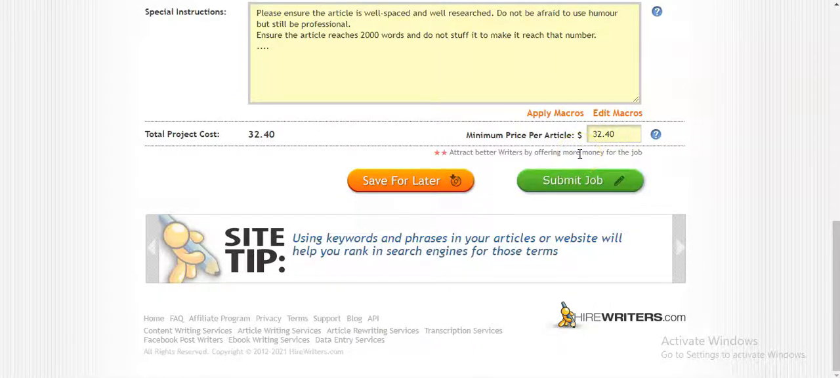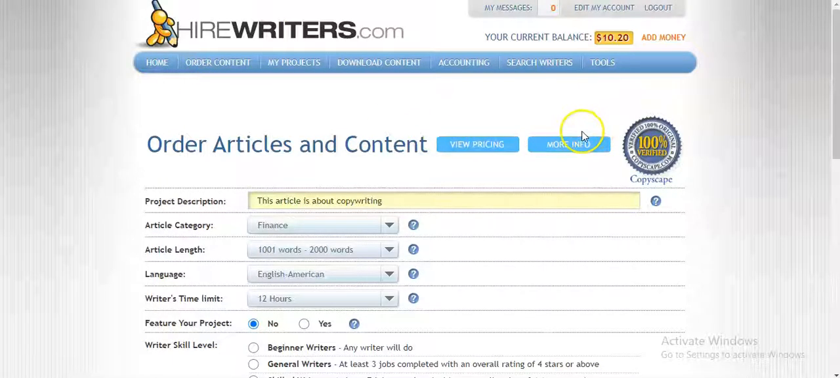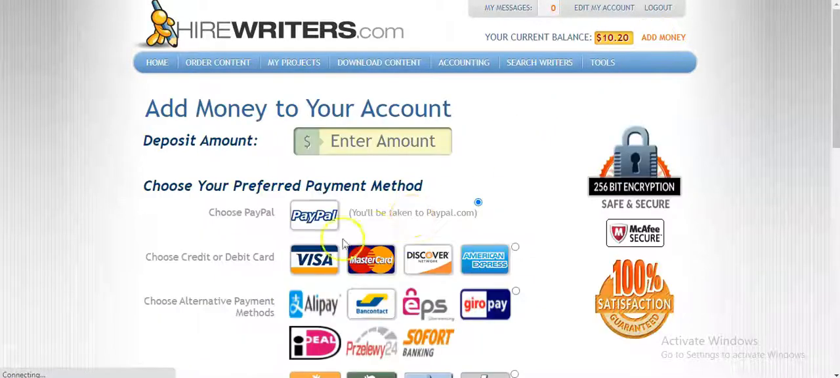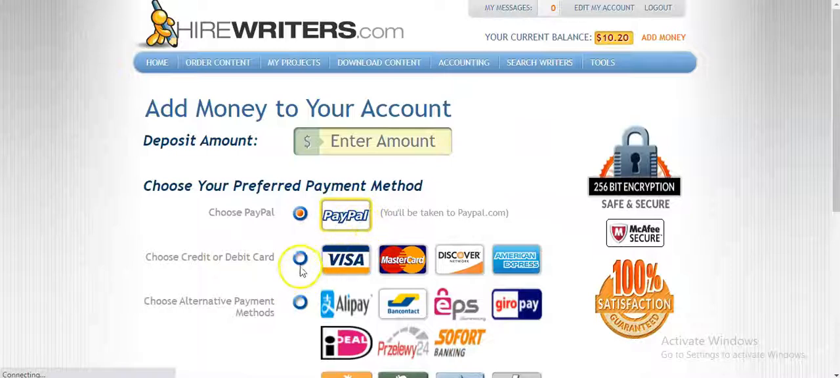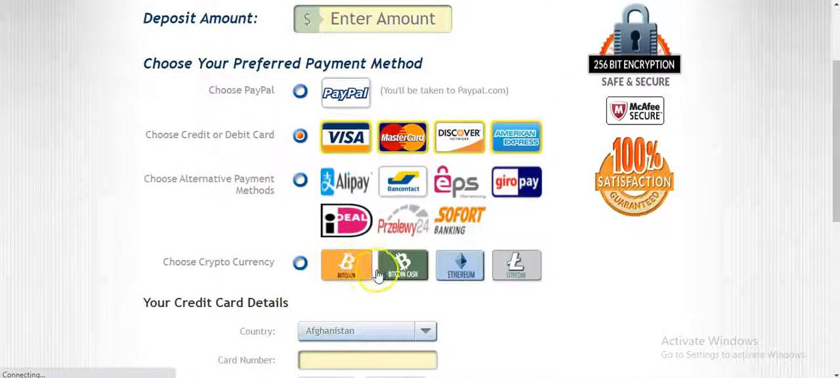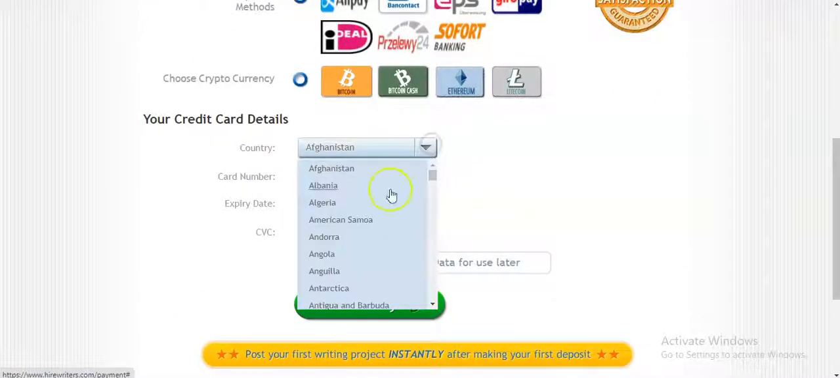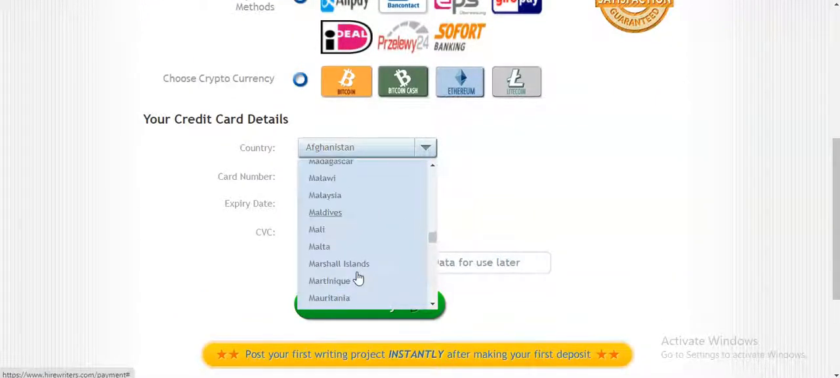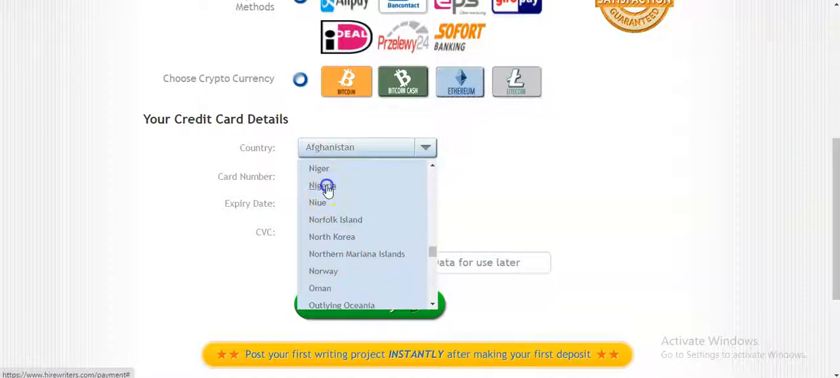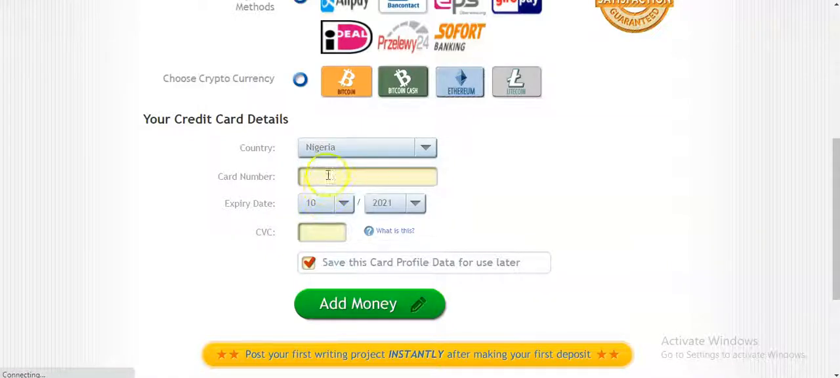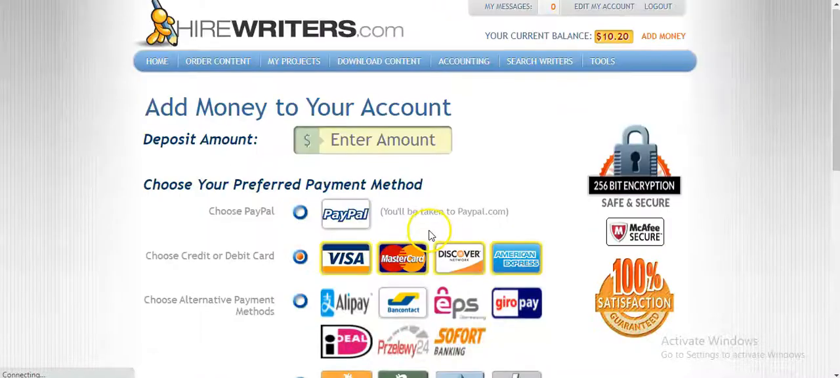Sorry, before I go, if you want to add money to your account, this is where you add money to your account. You just click on add money right here, and you can add money with PayPal, with your Visa card and every other way. If you have Bitcoin, you can also pay with Bitcoin. You click on Nigeria or Kenya or wherever it is you are ordering the article from. So Nigeria, your card number and all that, and then you add the money. It's as simple as that.